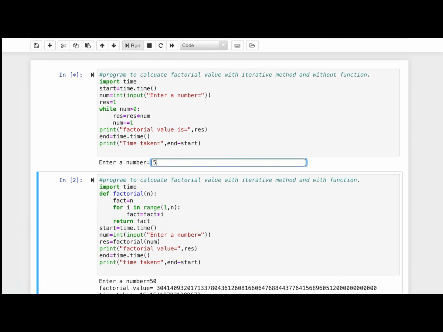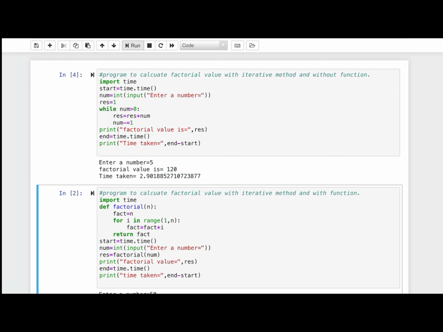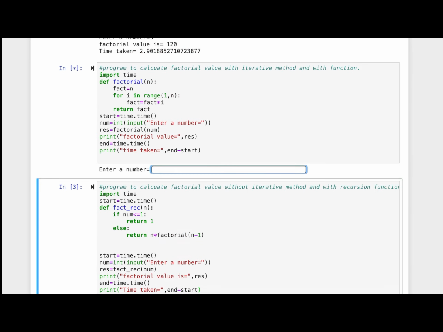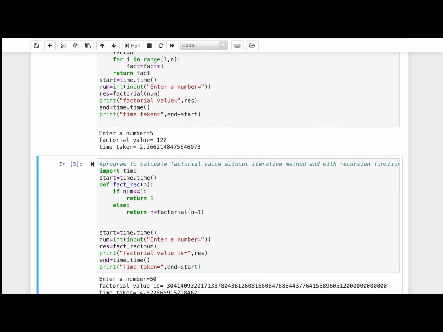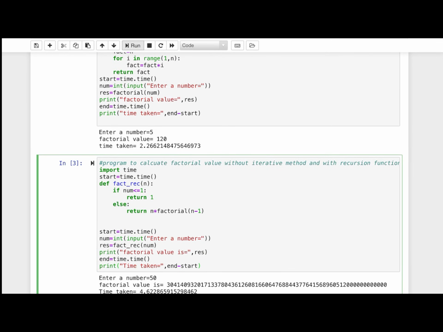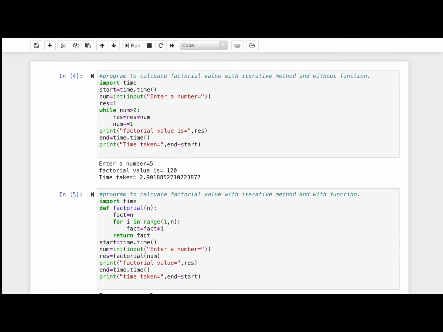The first one is for 5. The time taken by this program is 2.90 seconds. In the second one for 5, the time taken is 2.26 seconds.